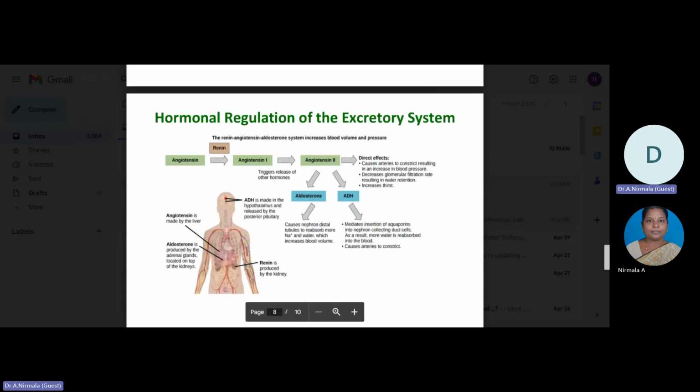The water concentration of the body is monitored by osmoreceptors, which are present in the hypothalamus and detect the concentration of electrolytes in the extracellular fluid. The concentration of electrolytes in the blood rises when there is water loss caused by excessive perspiration, inadequate water intake, or low blood volume due to blood loss. An increase in blood electrolyte level results in a neural signal being sent from the osmoreceptors in the hypothalamic nuclei.